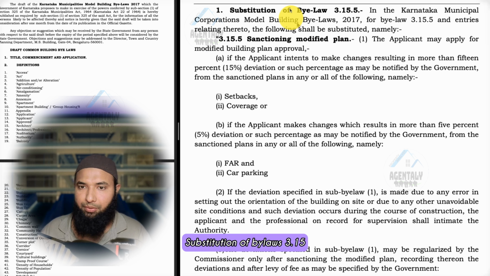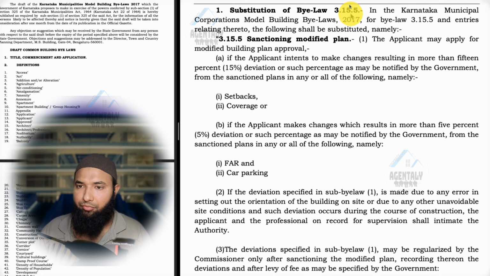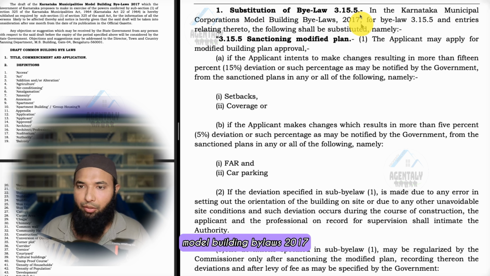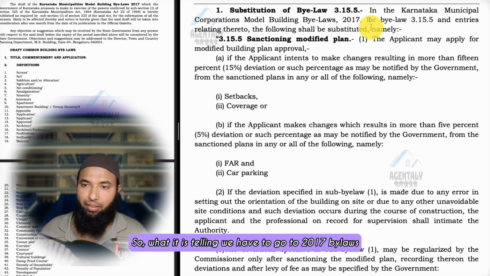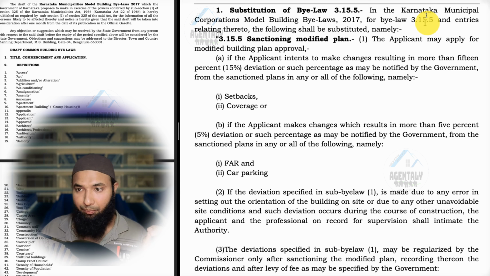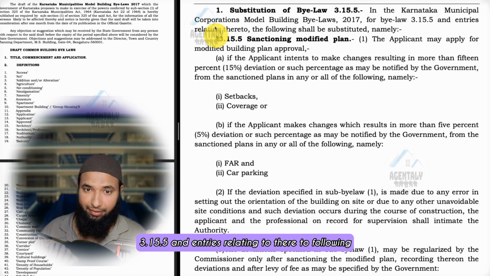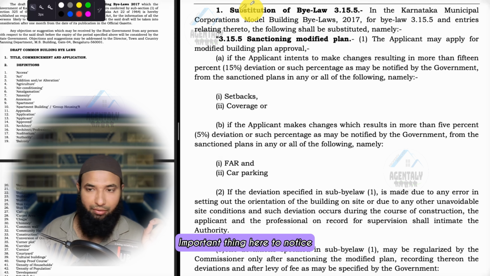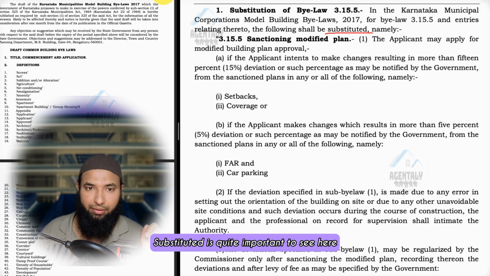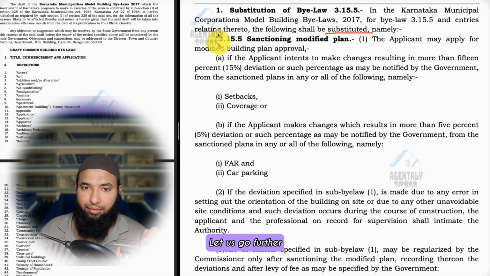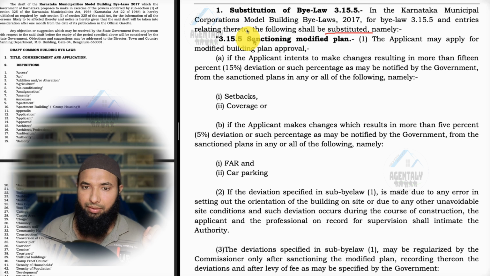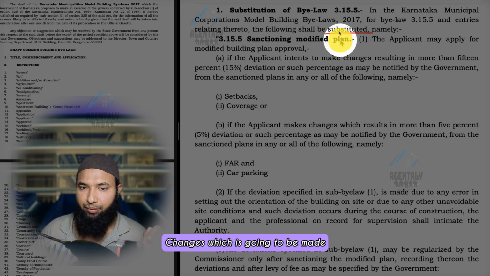Substitution of bylaws 3.15.5 in the Karnataka Municipal Corporation Model Building Bylaws 2017. What it is telling is that we have to go to the 2017 bylaws, 3.15.5, and the entries relating thereto, and the following shall be substituted. The important thing to notice here is that "substituted" is quite important. Let us go further. Sanction of model building plan. The applicant may apply to modify building plan approvals. These are the actual changes which are going to be made.